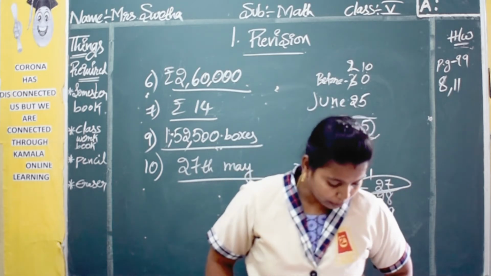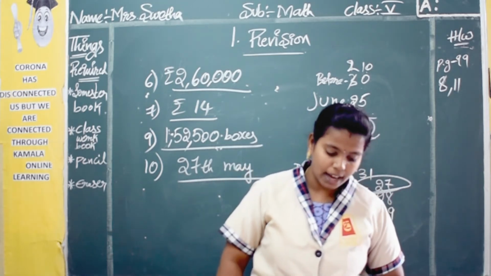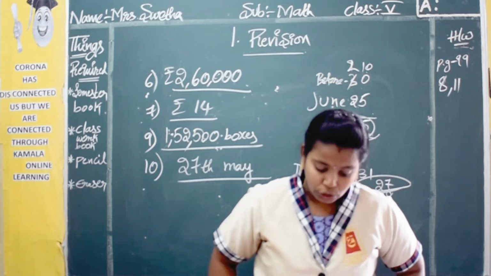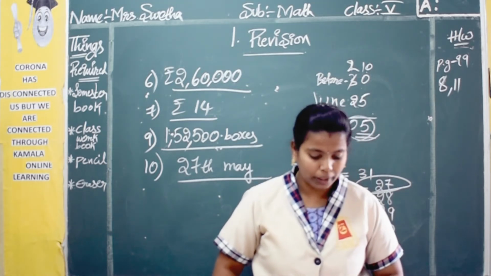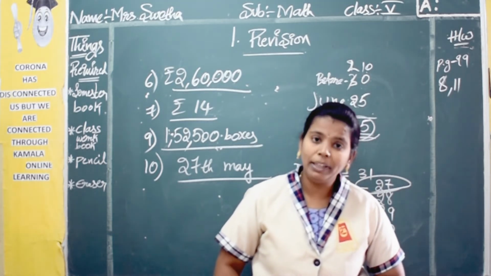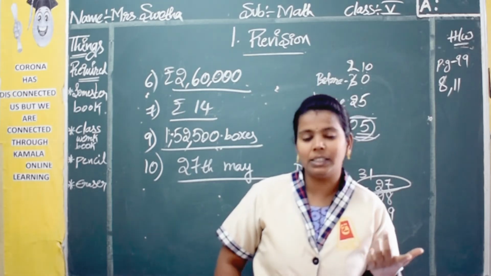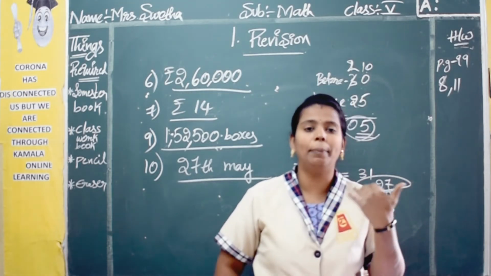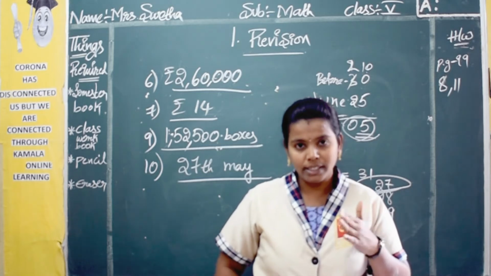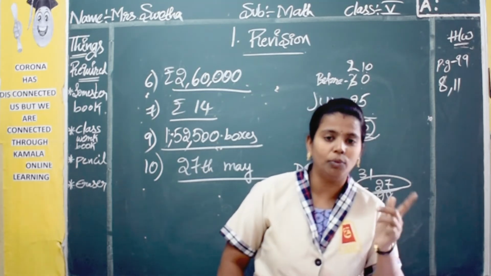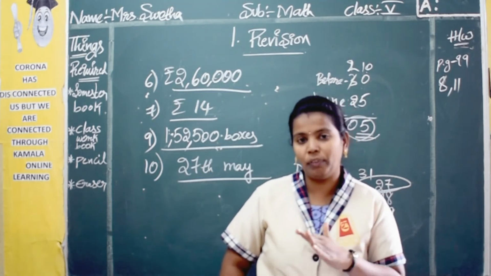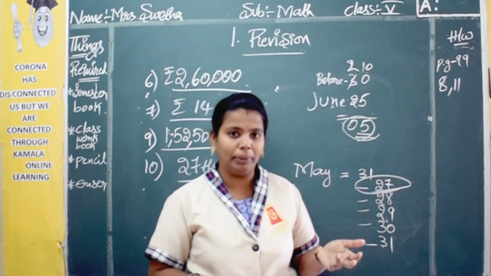So this you write by yourself. Now see your 12th problem. How many leap years are there between the years 2010 and 2020? Okay. So leap year means what? One day will be extra in the February month and this will happen every 4 years. So after 4 years you will get 1 day extra in your February month. That year will be called a leap year.